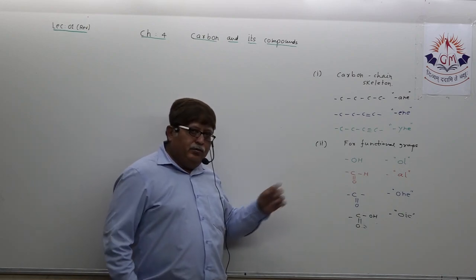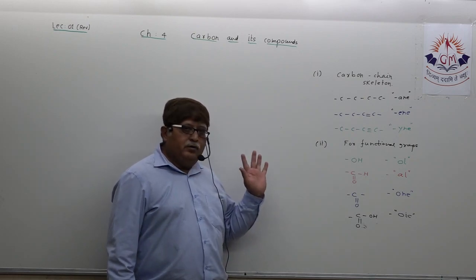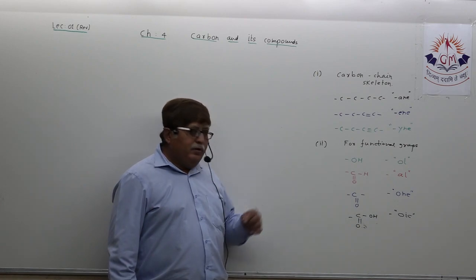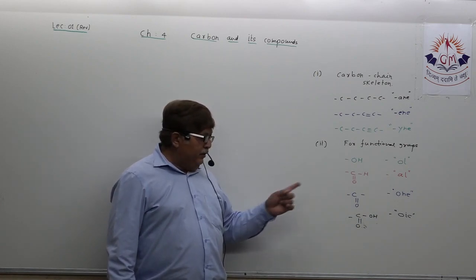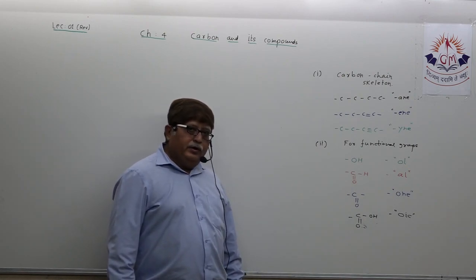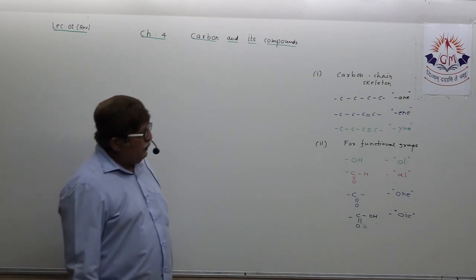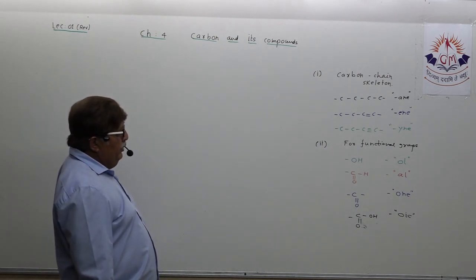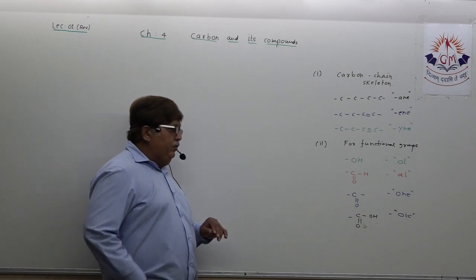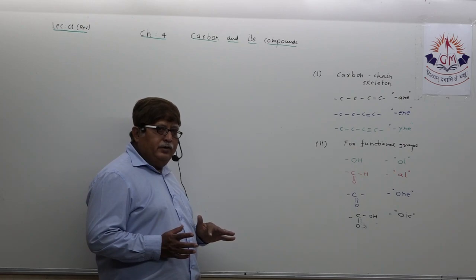Then you need to particularly identify the functional group: OH, OL; CHO, AL; C double O, ONE; COOH, OIC, understand, right? So when we name any organic compound, these two basic rules have to remain in your mind, understand?